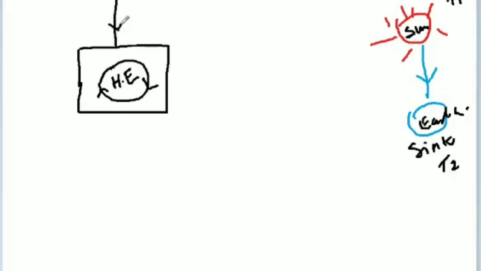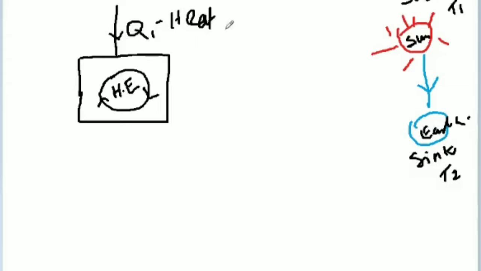Heat is converted into work. Q1 is nothing but the heat supply. We supply the heat to the engine. So heat is converted into work. Any engine that converts like this is called a heat engine.